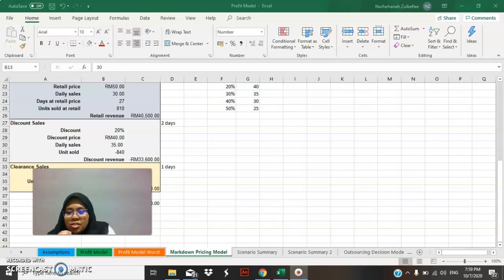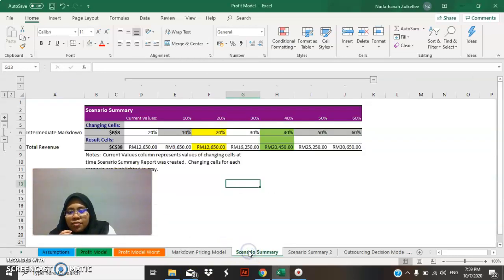So due to this, the total revenue is not very satisfying. So I decided to do the scenario summary, from which I can find out the best discount that I can put to get the best total revenue. From both of the scenario summaries, I choose the first one, where I just need to change my intermediate markdown to 40%.